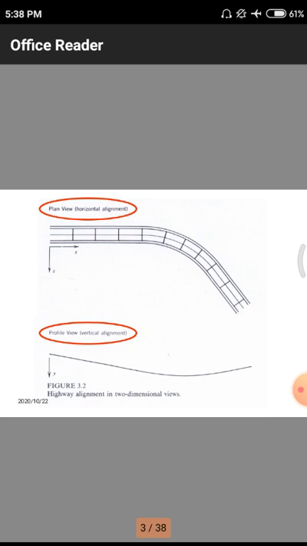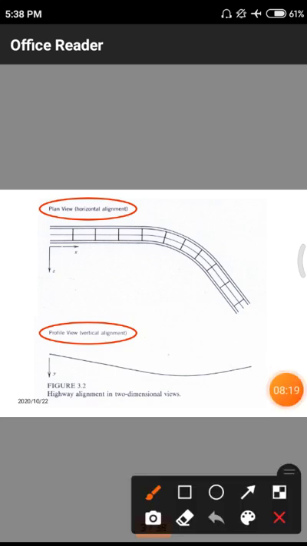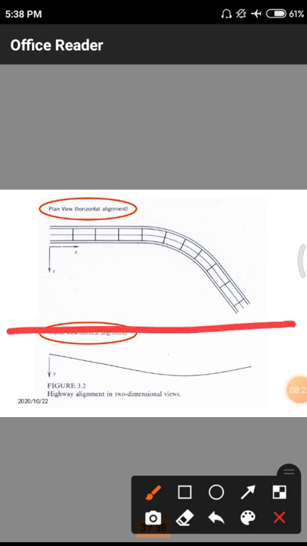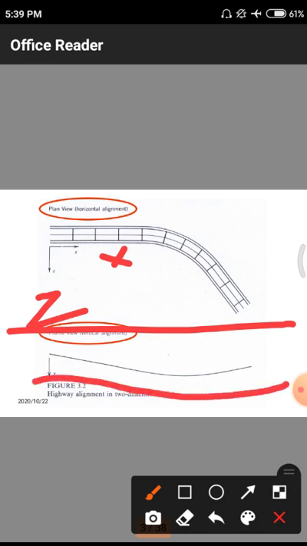The road is aligned with respect to the x direction and z direction. That means there is no y direction in the first plane. This is the total road. The top one is the horizontal view, the second one is the vertical alignment. In the horizontal view we are having only x and z, and there is no y axis in the horizontal alignment. But in the second figure we are having the y direction, that means there is some amount of inclination with respect to y only.